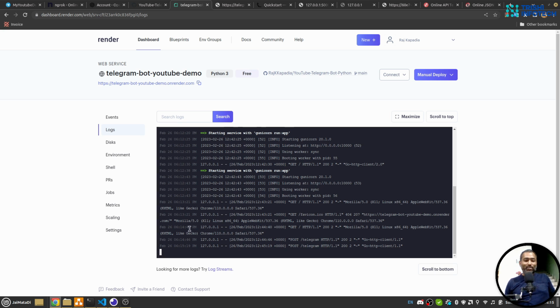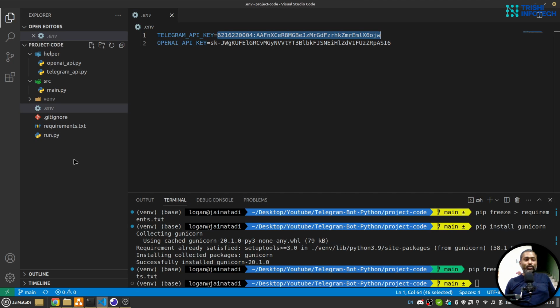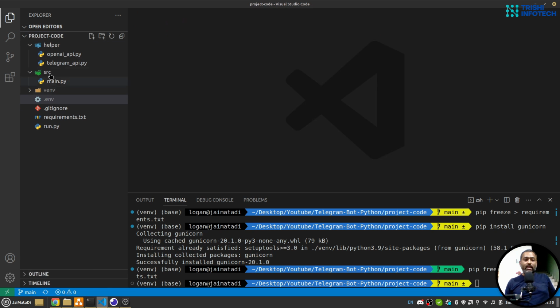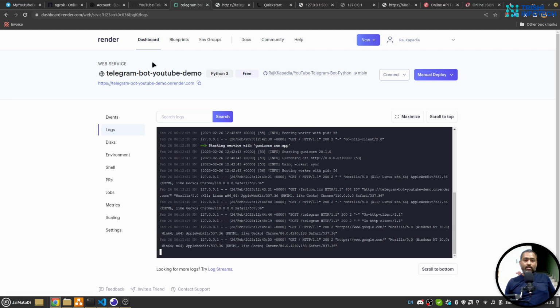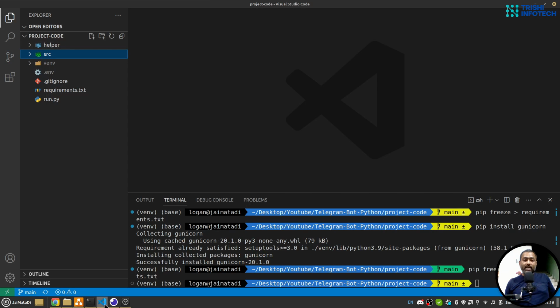I'm happy that everything worked, and don't worry, I'll push a readme file here so that even if you face any issue, you can get help from that readme as well. And I hope your application is working too, if you have followed all my steps.